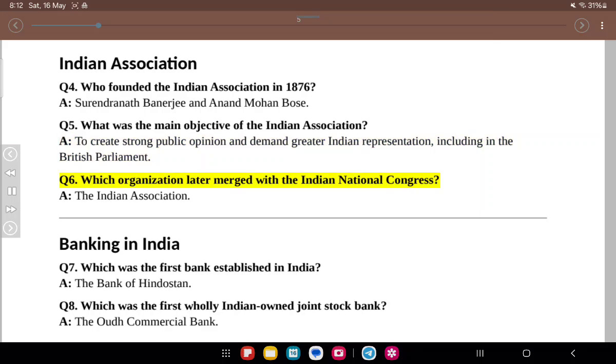Q6. Which organization later merged with the Indian National Congress? A. The Indian Association. Banking in India. Q7. Which was the first bank established in India? A. The Bank of Hindustan. Q8. Which was the first wholly Indian-owned joint stock bank? A. The Oudh Commercial Bank.